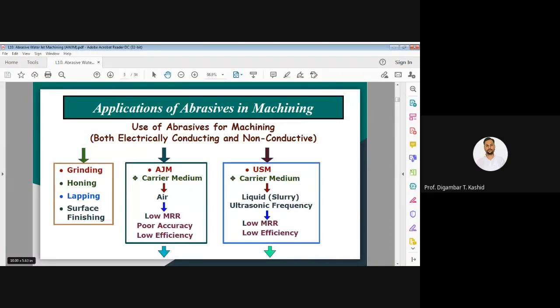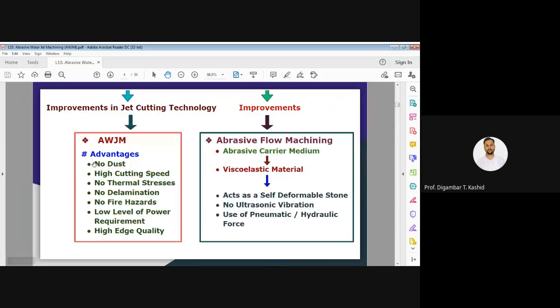So some improvements have been made in this process to develop new processes, especially processes used for finishing purposes, which I will show you in the next slide. As you can see on the left side, the improvement of abrasive jet machining is the abrasive water jet machining.